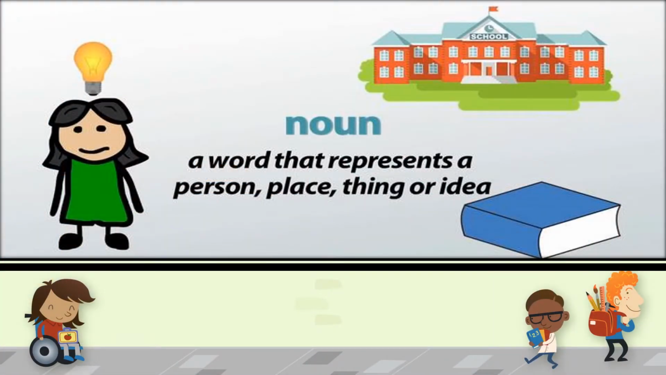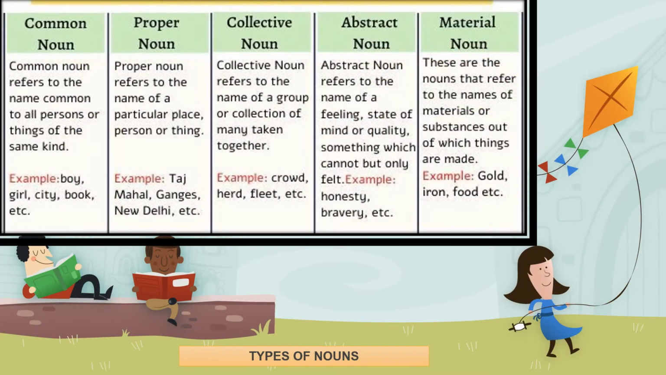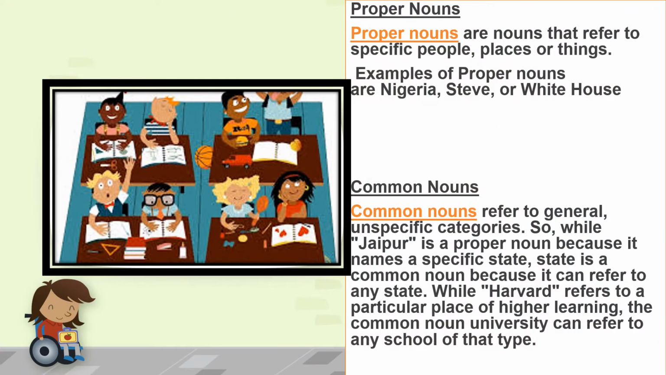Now, what is a noun? A noun is a word that represents a person, place, thing or idea. Many of you must have played that game, person, place, name, place, person and thing, and that is also based on nouns. There are different types of nouns. For example, common noun, proper noun, collective noun, abstract noun, material noun. Read about these different types of nouns in an elaborate way.